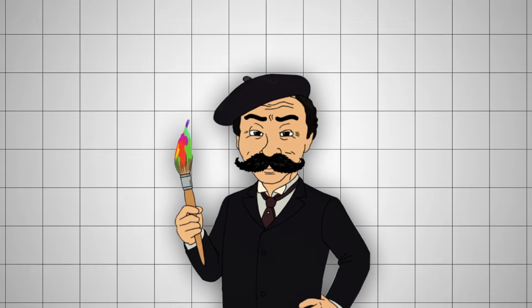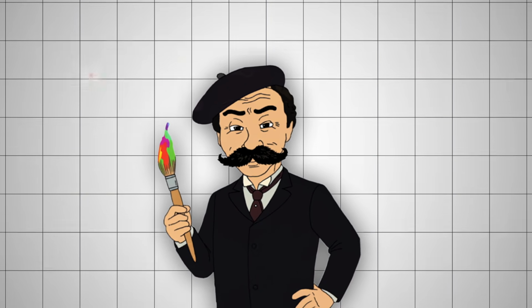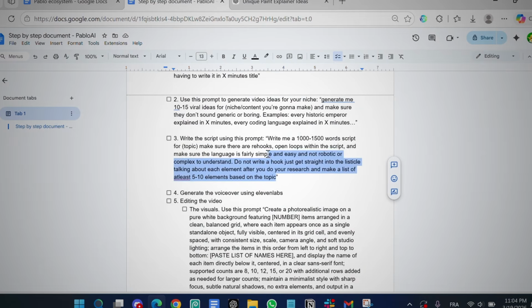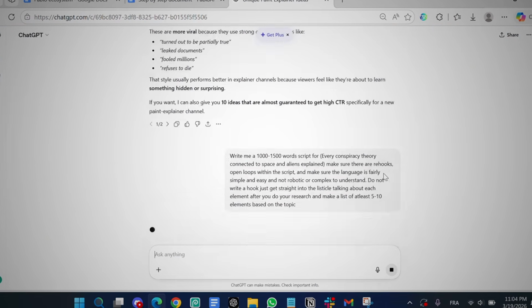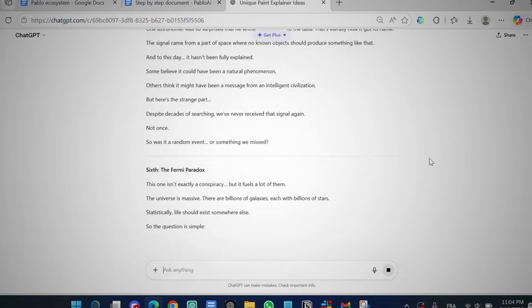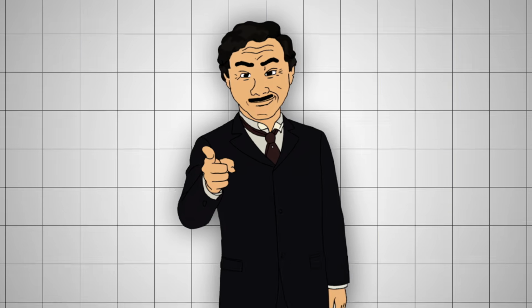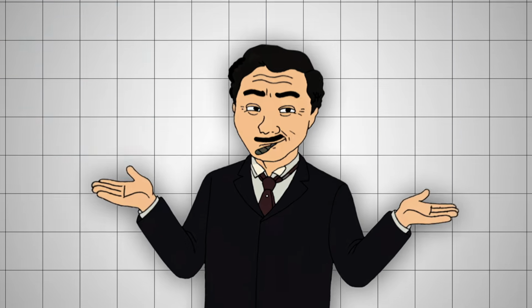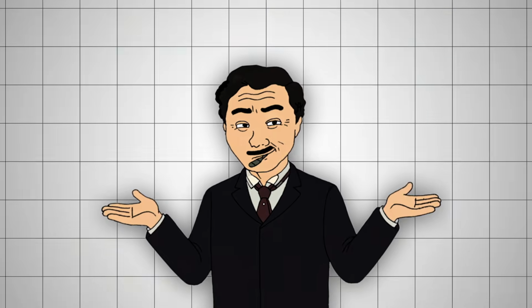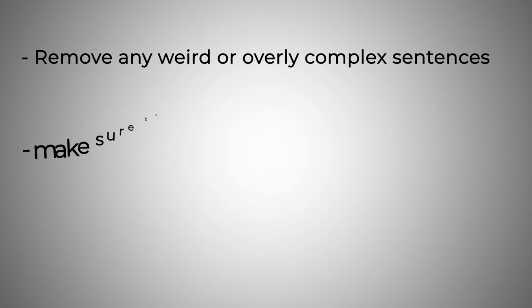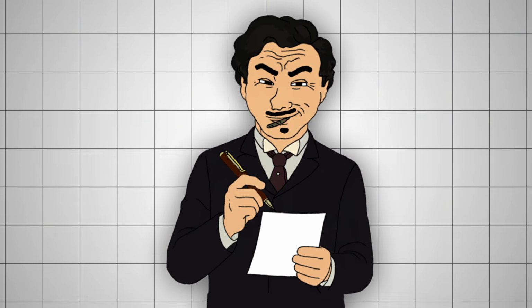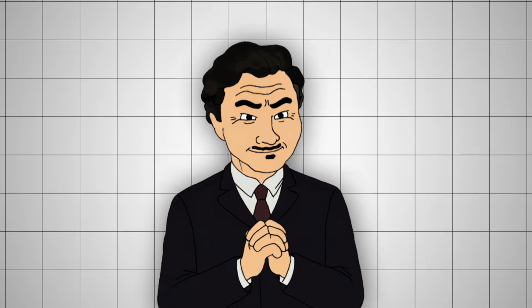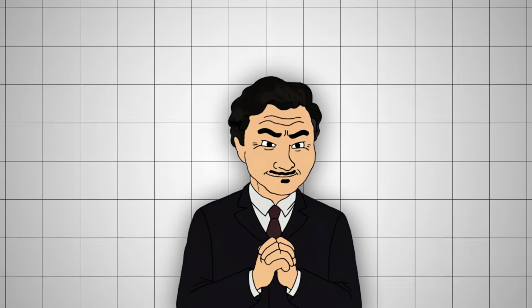Again, you're not going to manually write anything because we're going to be using Claude AI for the script. Just make sure you use this prompt. Write your video idea right here, then let the tool do its thing. In just a few seconds, the tool will be back with this script, and all you need to do now is copy it onto a new Google document and start making some simple changes to make sure it does sound good. Remove any weird or overly complex sentences. Make sure the script flows naturally when read out loud. But there's actually one small trick channels use that massively increases watch time, and I'll show you that when we get to the editing step.